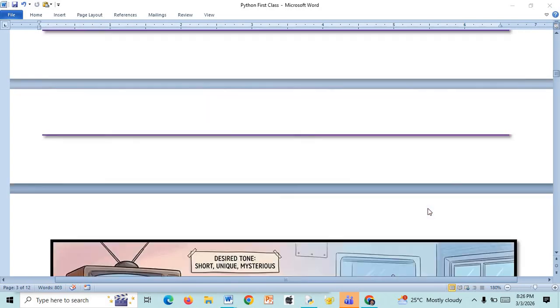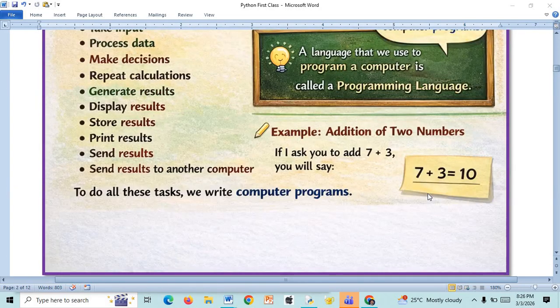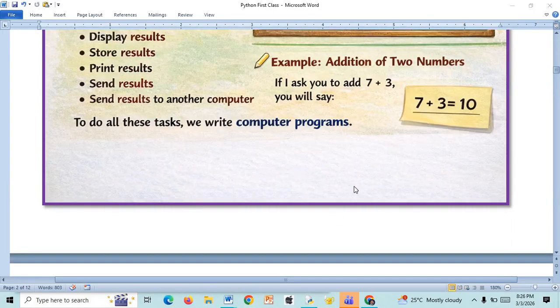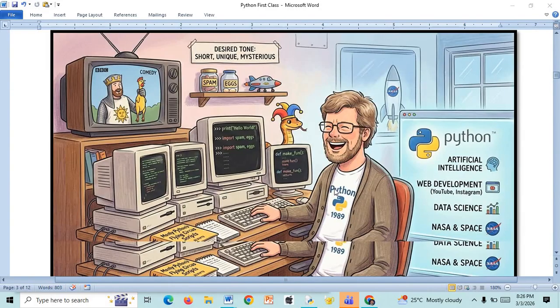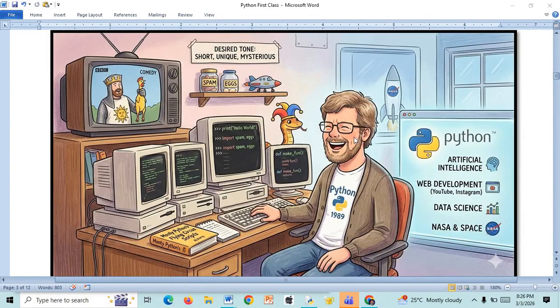Here, before discussing how to write the programs and everything, let us spend some time to understand who created this language. You can see the photograph of Guido van Rossum. In 1989, he designed and developed one programming language named Python.